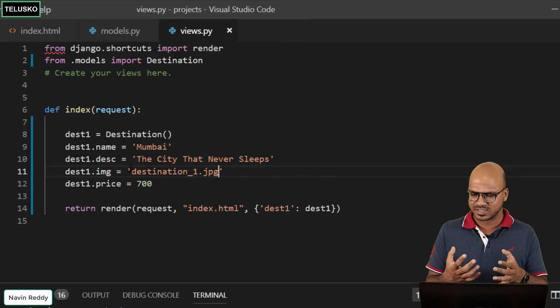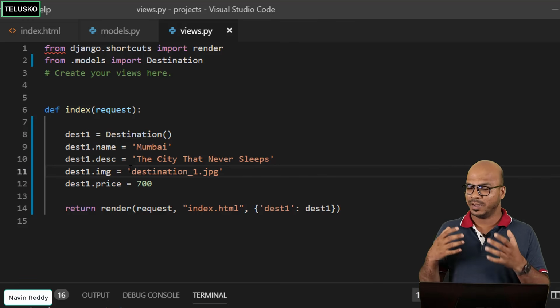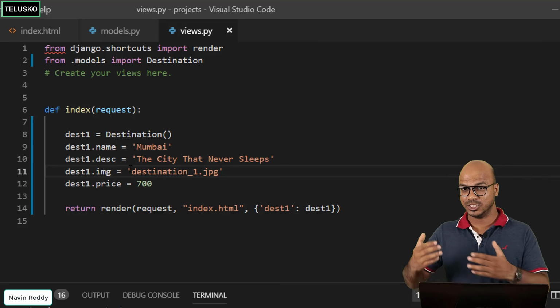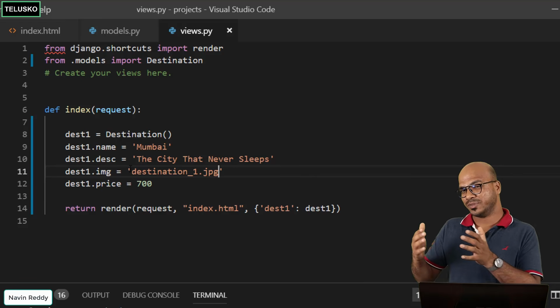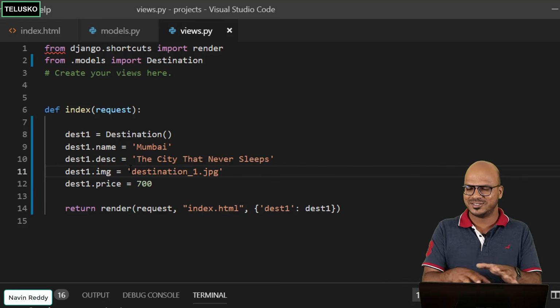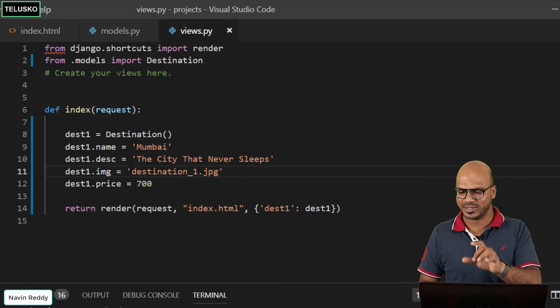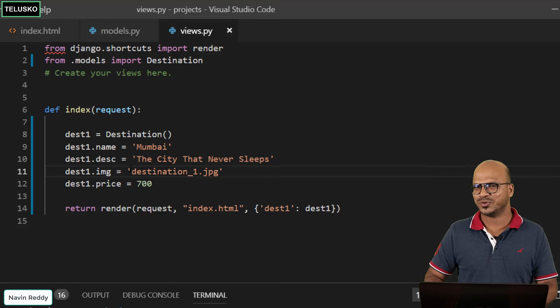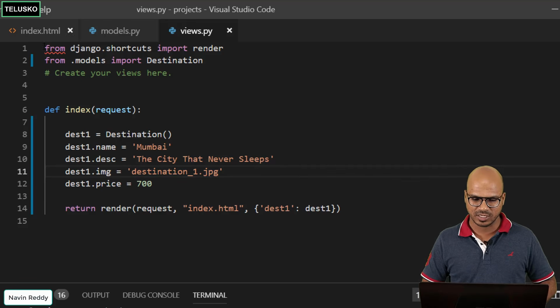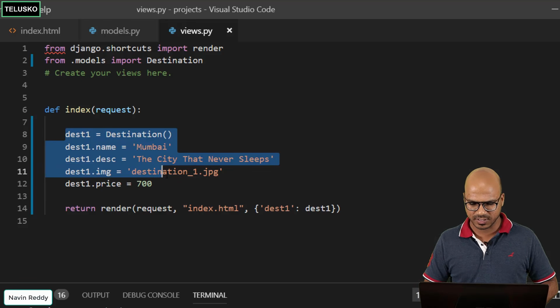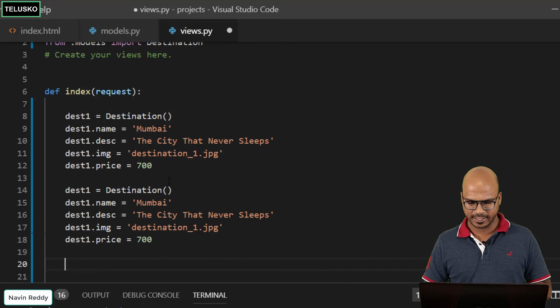Now you might be thinking, do we have to write everything in the Python code? Normally, this data is actually coming from a database. Maybe this data has been updated by the users or the agent. As a developer, you will simply fetch this data from the database and display it on the page. So this manual work is not something you have to do, but since we are learning now, we don't have a choice. Okay, so let's say destination_1.jpg, and let's copy this code, paste and paste.